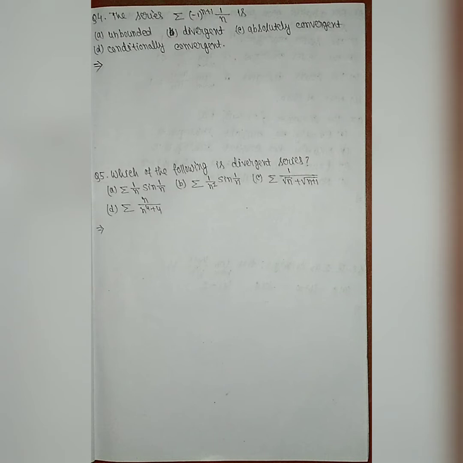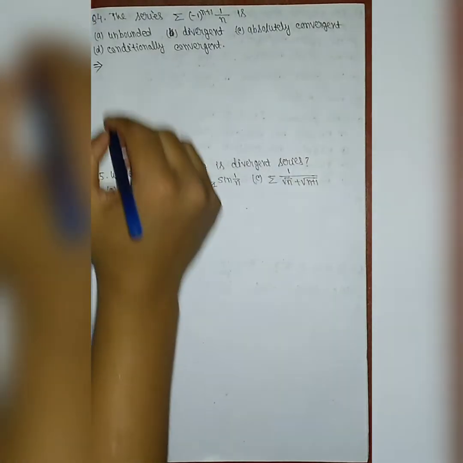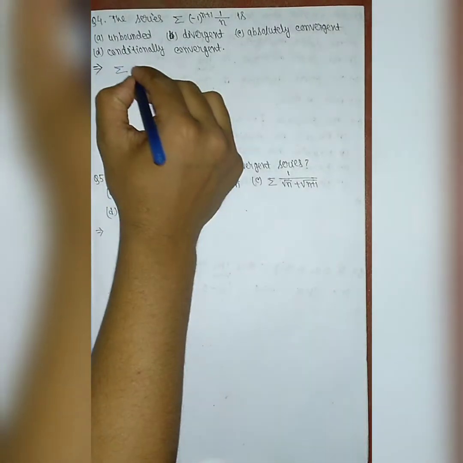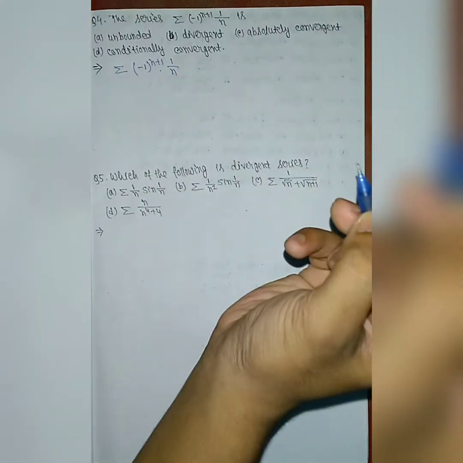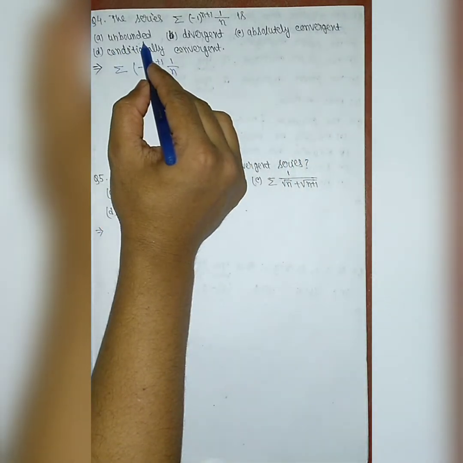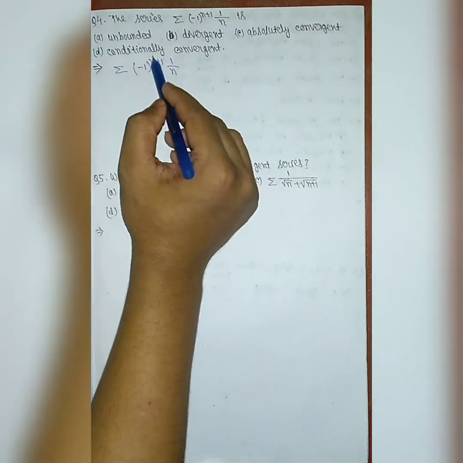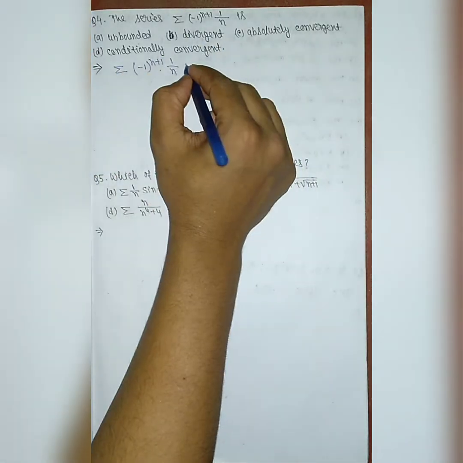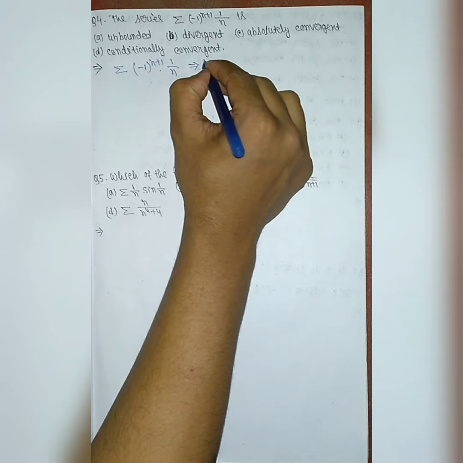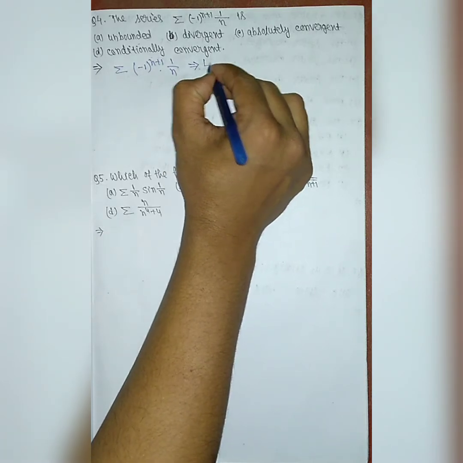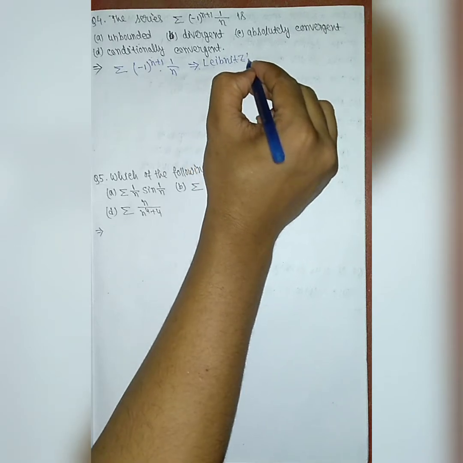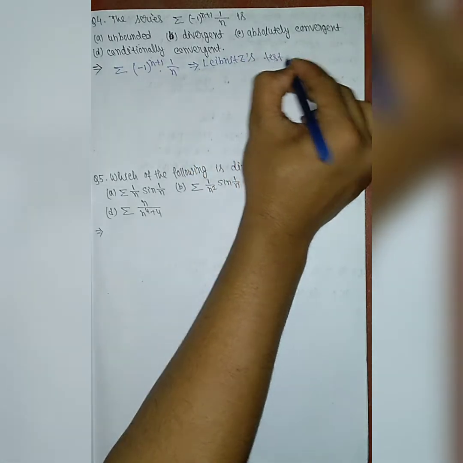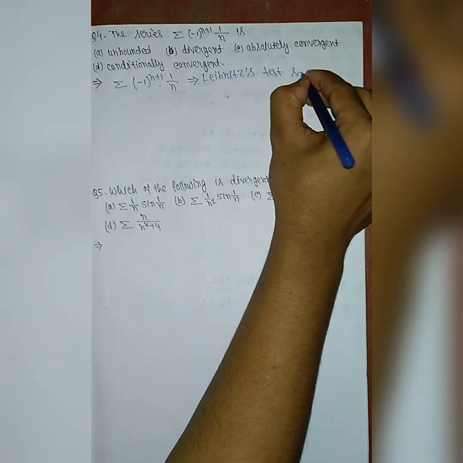Now we discuss problem 4. Here a series is given: the series of (minus 1) to the power (n plus 1) into 1 by n. We have to find whether this series is unbounded, divergent, absolutely convergent, or conditionally convergent. Now we know by the Leibniz test that this series is a convergent series.